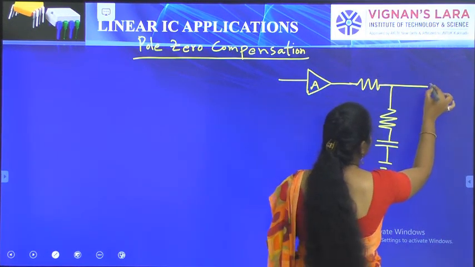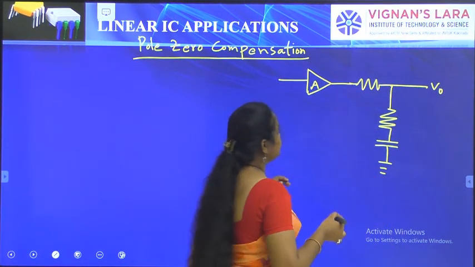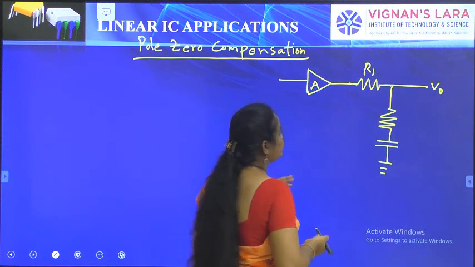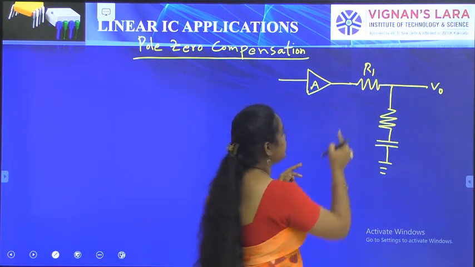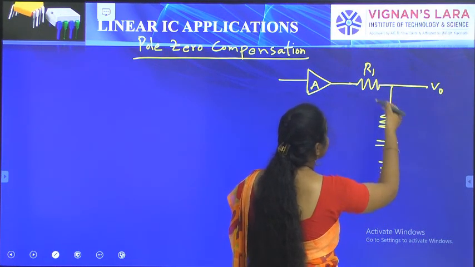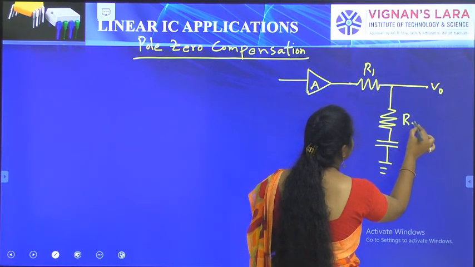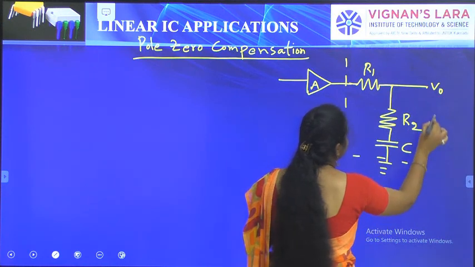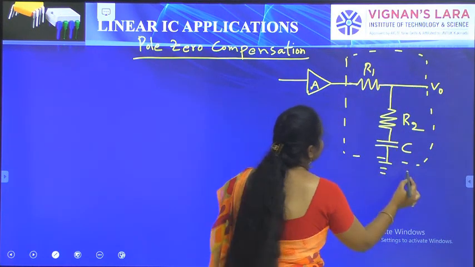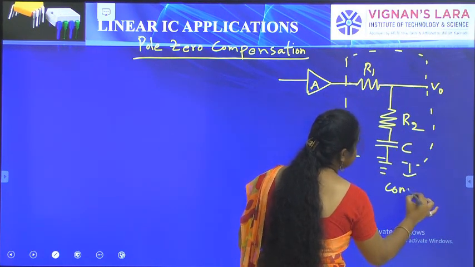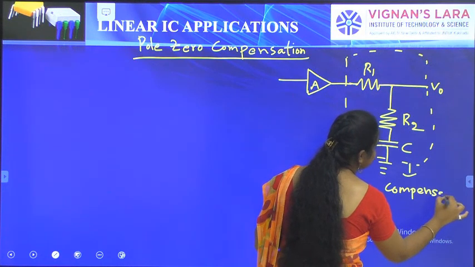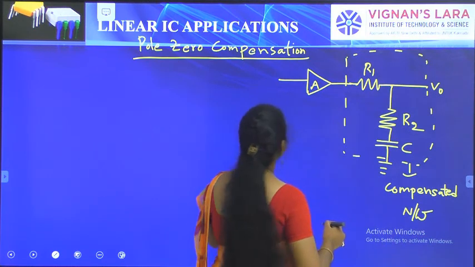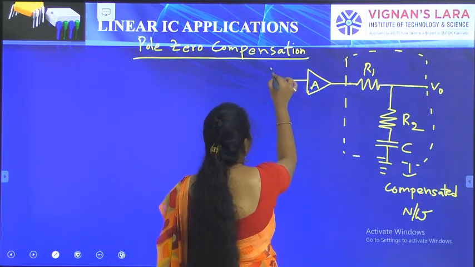Here is the output voltage. In dominant pole compensation I took only one resistor and one capacitor, but here I add two resistors to the compensated network. That is the difference between dominant pole compensation and pole zero compensation. Here is the input.